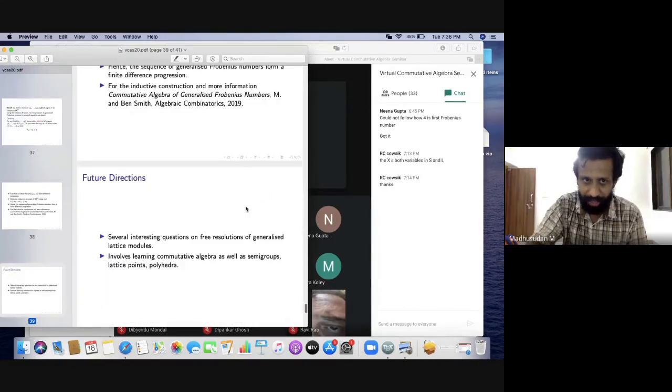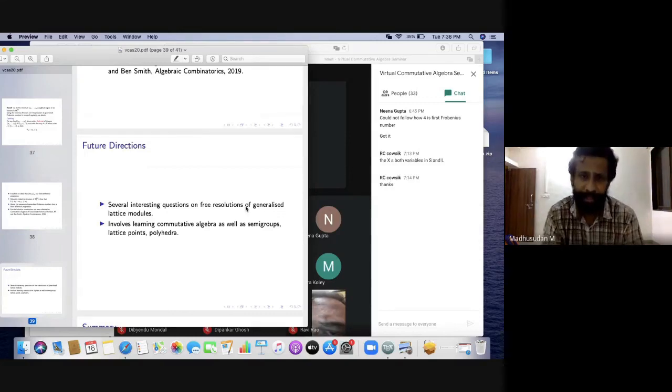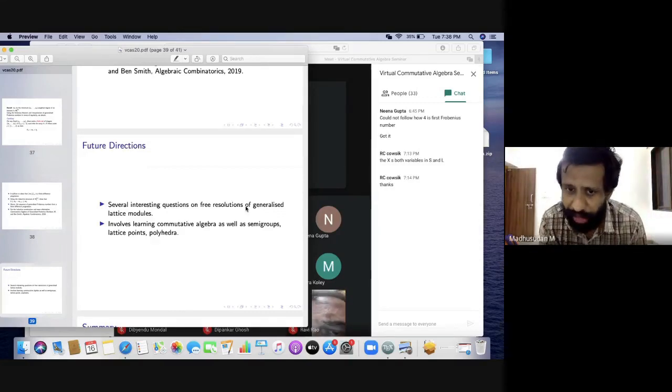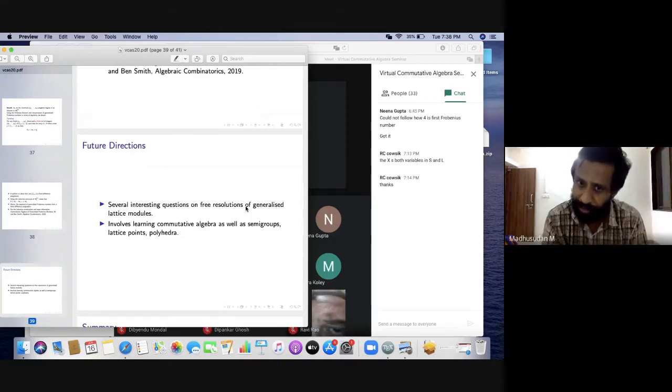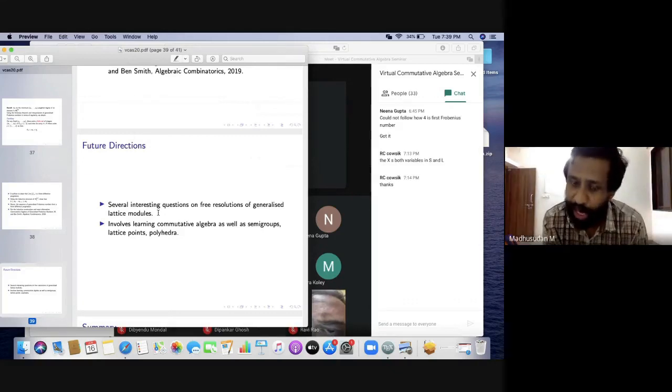There all these details are discussed, and the main future direction that I had in mind is actually resolutions of MLK, of these generalized lattice modules. This ML1 has what are called cellular resolutions, explicit resolutions, and you can look at the book by Miller and Sturmfels for this theory. In certain cases when the lattice is generic, there are minimal free resolutions as well, and it will be interesting to generalize these for higher K, for generalized lattice modules as well.